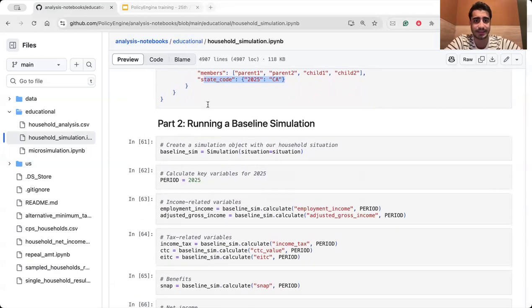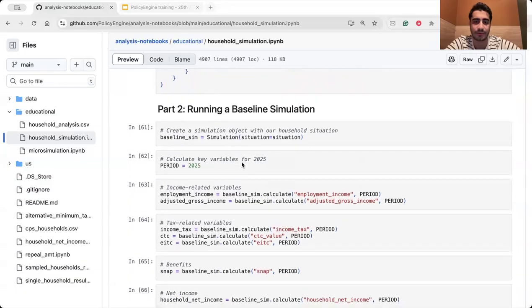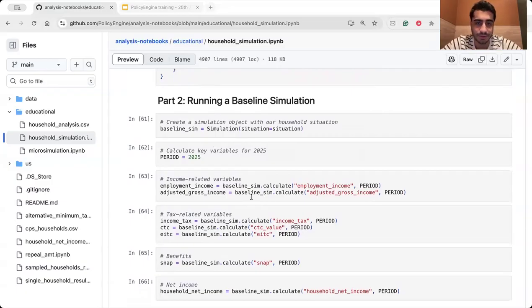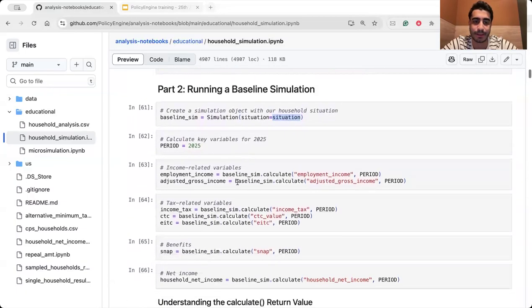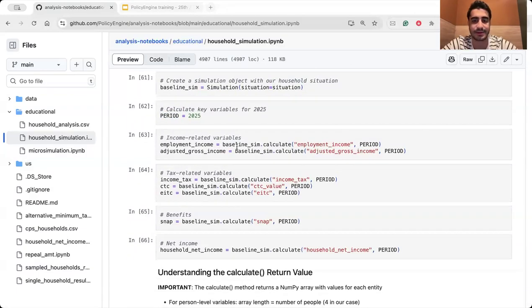part 2 is basically with that situation, we want to run a baseline for analyzing this household, okay? What we're doing here is that we are using the simulation command here and pass the situation that we built here. For which period? For 2025 as an example, and we want to extract and calculate some variables. For example, employment variable, we want to get a baseline without any reform, just calculate the employment income in this period.